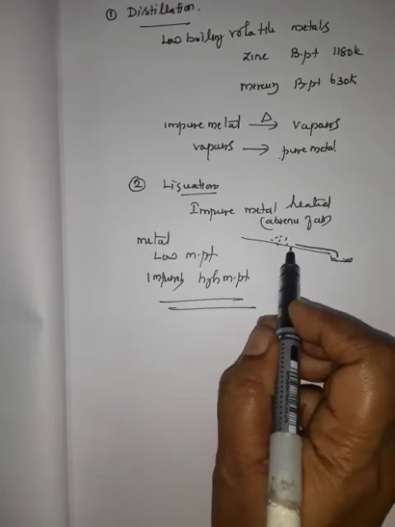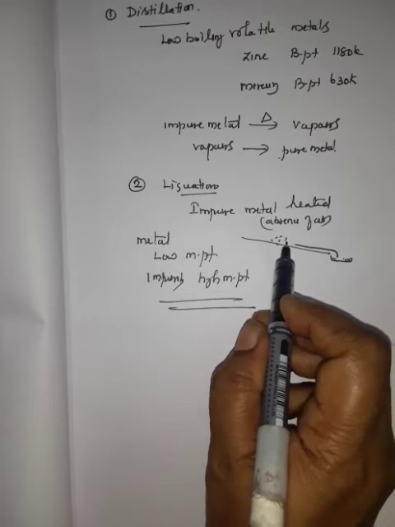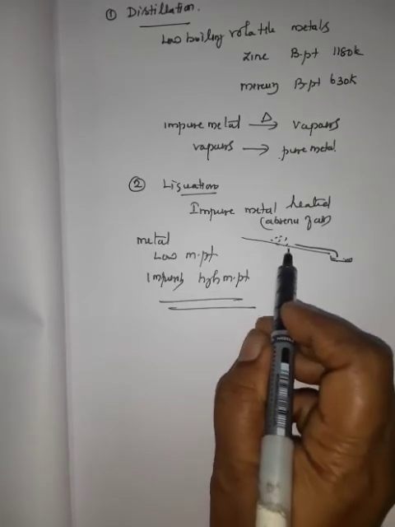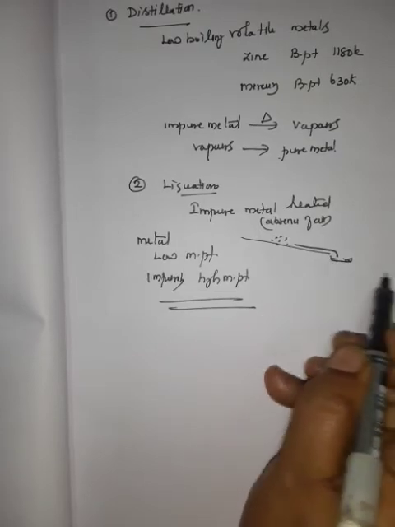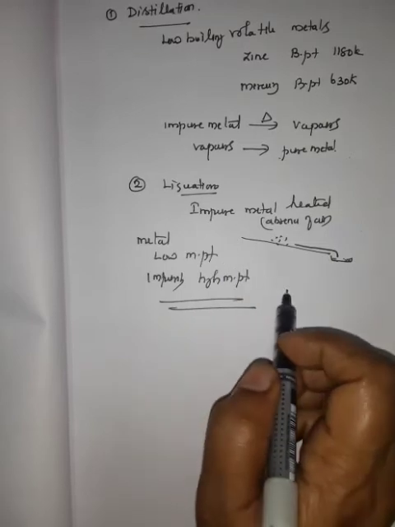The impurities, since they have a high melting point, are left behind here only. They melt only later. So before that, the metal melts and flows down, and we can remove the metal, leaving behind the impurities. This is called the liquation process.